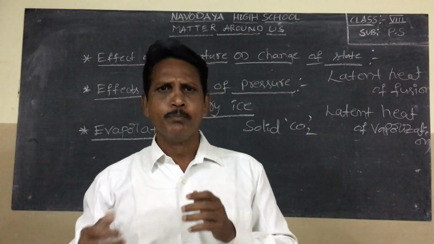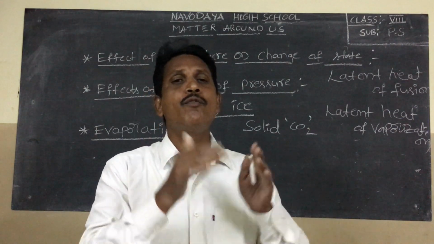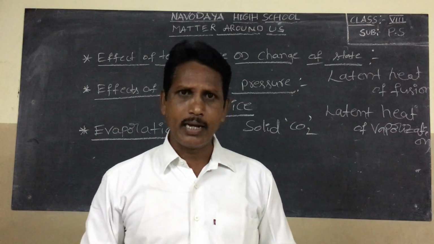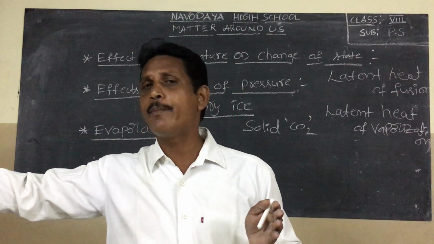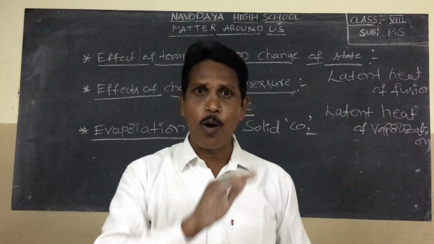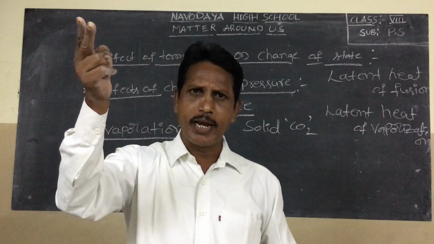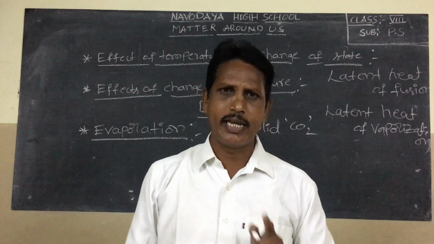For example, the drying of wet clothes. In the drying of wet clothes, water changes directly into vapor state without heating, without reaching the boiling point. Generally, water is converted into vapor state at its boiling point, that is 100 degrees Celsius.